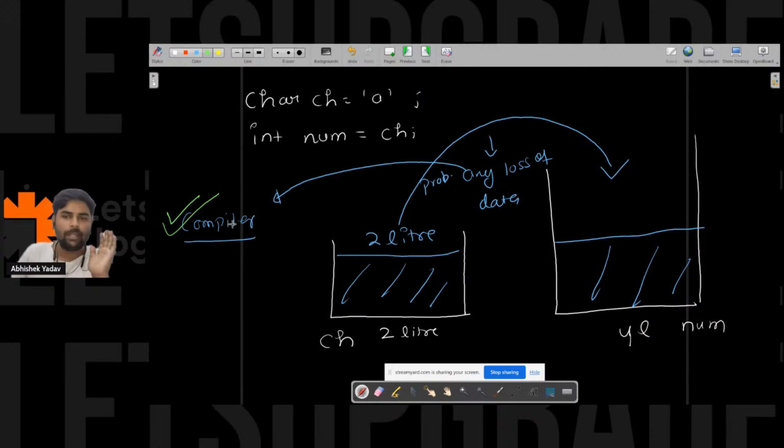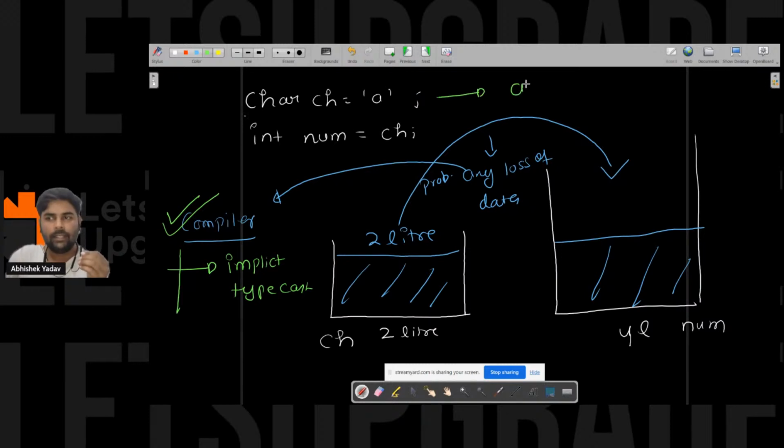When the compiler performs this kind of conversion, it is called implicit typecasting. Here, if I print the value of ch, we get a. If we print the value of num, we get 97. So the character a is converted to the value 97.